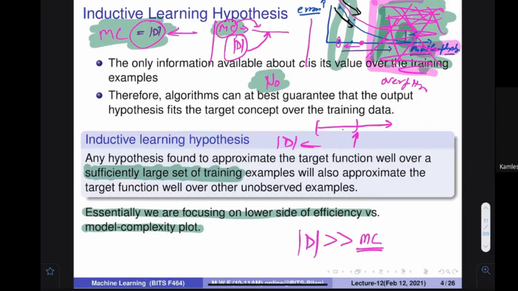There is a question. Let me read. D represents the number of training examples. Yes. When I write this, it means that it is the number of training examples. Make sense? Okay.